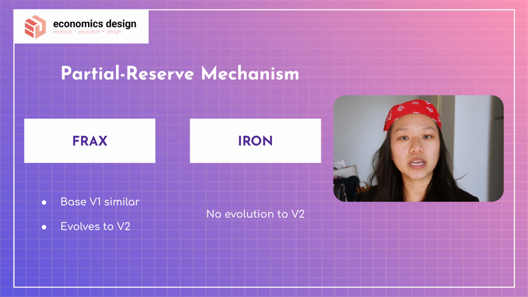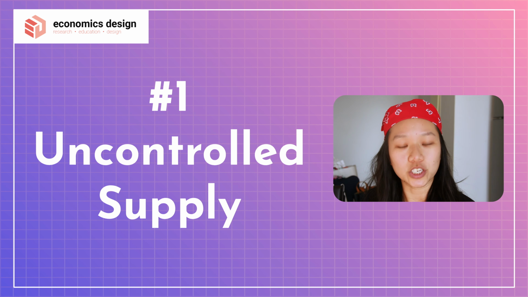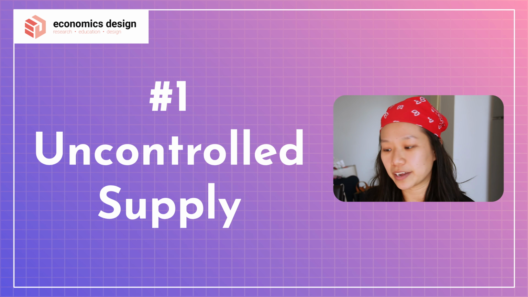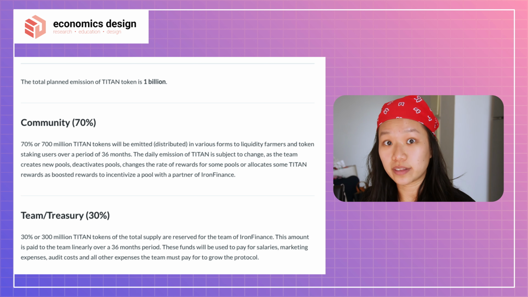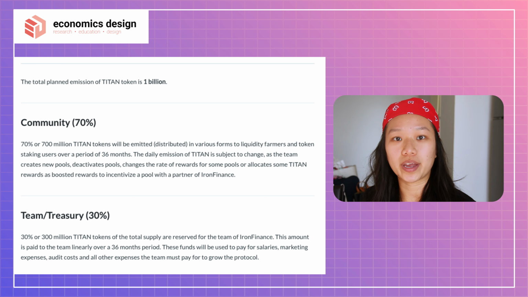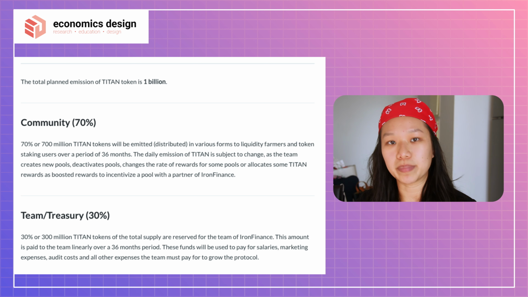So let's break them down into 3 reasons why it failed. Reason number 1, uncontrolled supply. Before we look at the chart, the whole analysis in the white paper is that the total planned emission for Titan is 1 billion tokens. So as much as they say that, it is not 100% sure that it is 1 billion. It is still possible to be more than 1 billion. But the idea is that we just have 1 billion tokens.